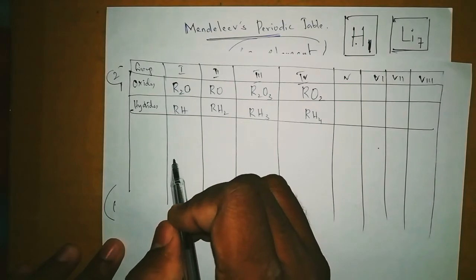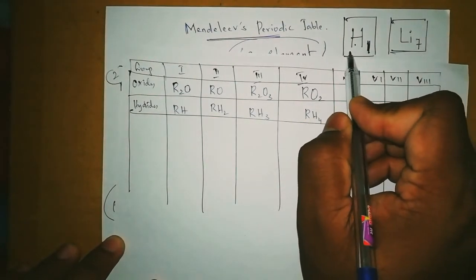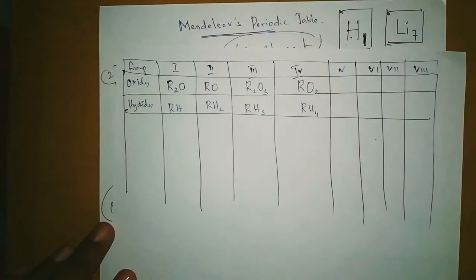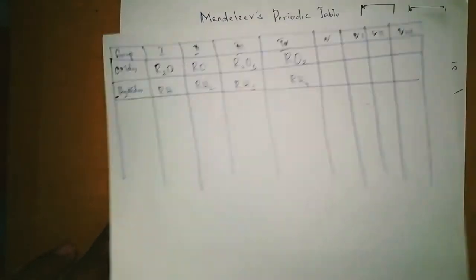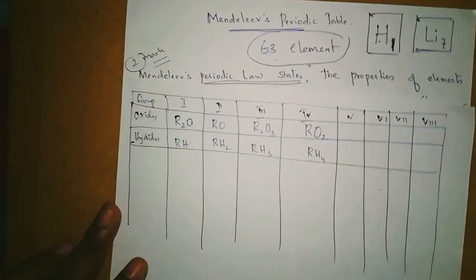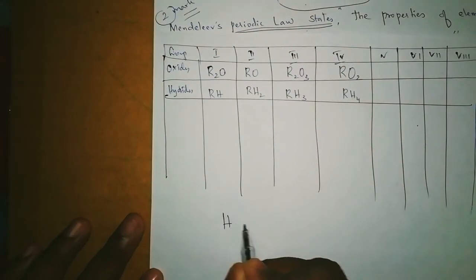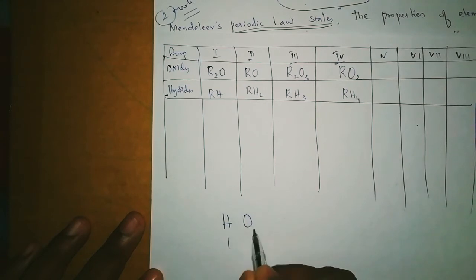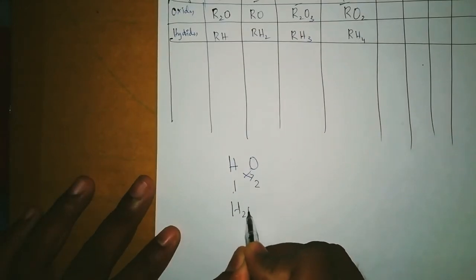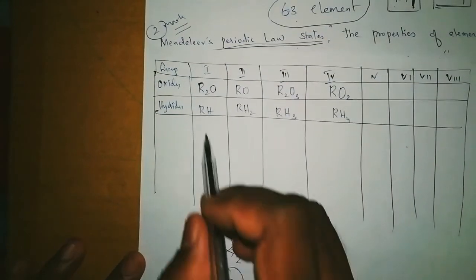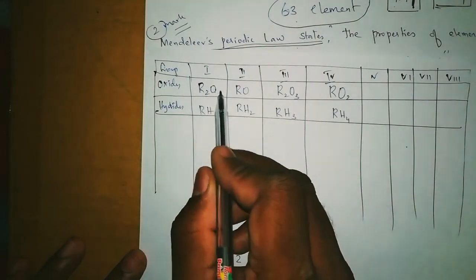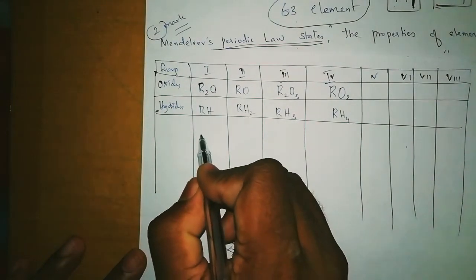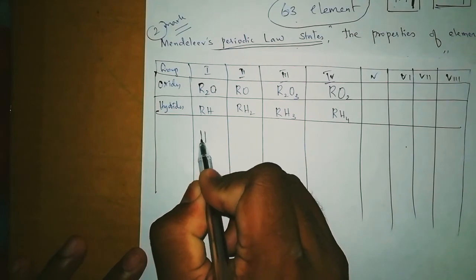Hydrogen can come in which box? Think, when hydrogen reacts with oxygen, what formula does it make? Hydrogen atomic number 1, hydrogen valency 1, oxygen valency 2. So it gives H2O. Can you understand the formula now? So hydrogen comes only here, no other place.